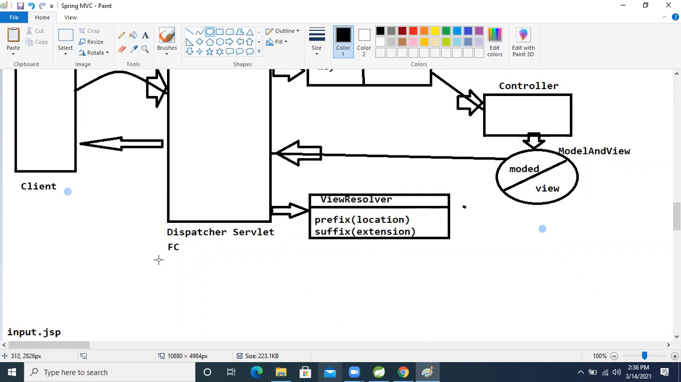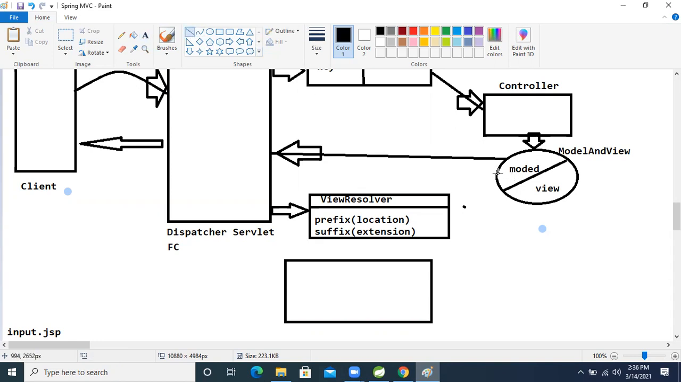So what will happen? It's just a JSP page. Inside that, by using the view name, whatever model data we send, we will use it in this JSP. So after that, what will happen?